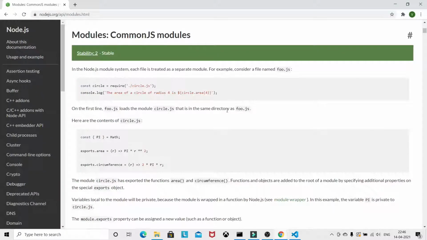And so as you can see in this CommonJS module, in Node.js, in order to access any library, we have to basically use the require method. Okay, so as you might be aware of front-end libraries like React, where we used to use import, but in Node.js, in order to get the file or library, we have to use require.